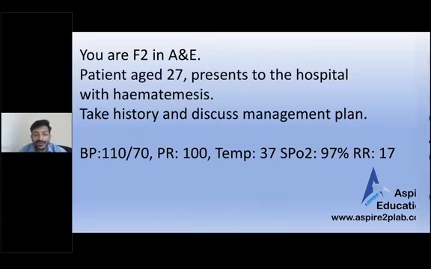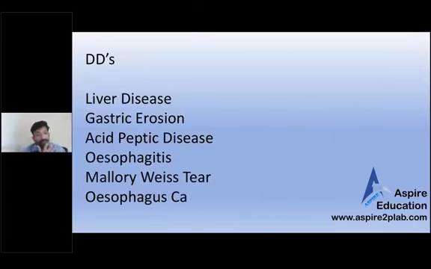Again, there can be a number of causes for hematemesis. The problem may be any liver problem, as liver disease can lead to this. Gastric erosion. Acid peptic disease, I mean peptic ulcers, can lead to this. Peptic ulcer can be because of alcohol or painkillers, and there can be a lot of underlying causes. Esophagitis, Mallory Weiss tear; for Mallory Weiss tear, you can ask about binge drinking or what kind of vomiting it was. And carcinoma, which would be a bit unusual in a 27-year-old female. So: liver disease, gastric erosion, acid peptic disease, esophagitis, Mallory Weiss tear, and esophageal carcinoma.